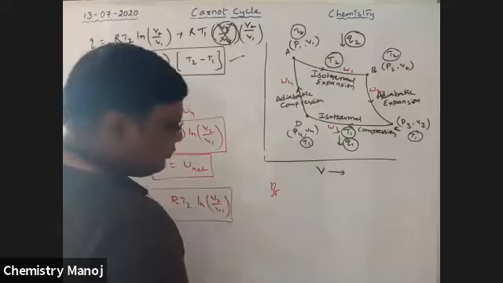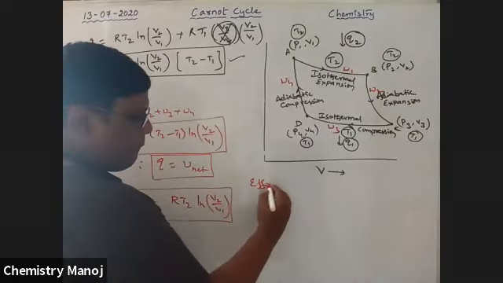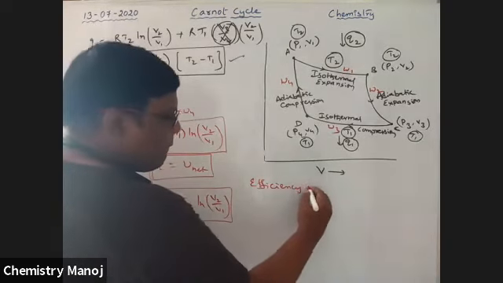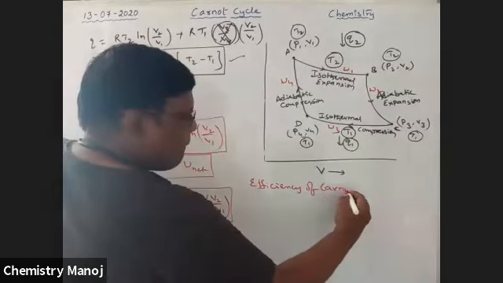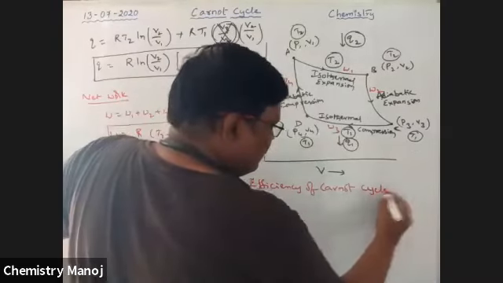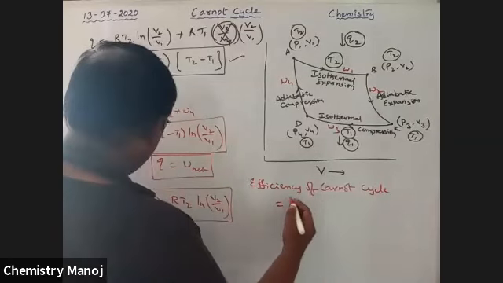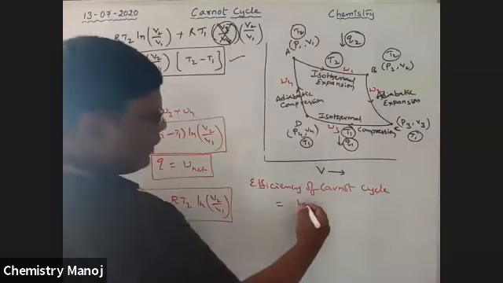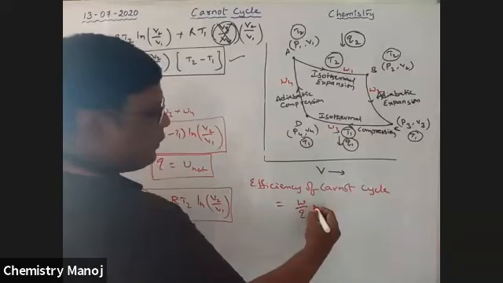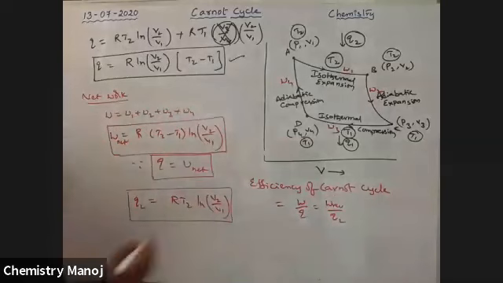Now, the efficiency of the Carnot cycle is equal to W by Q, that is reversible work by supplied heat energy.